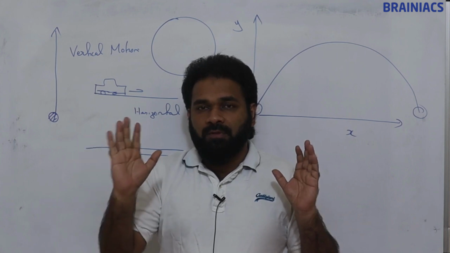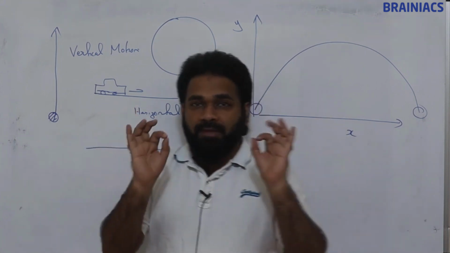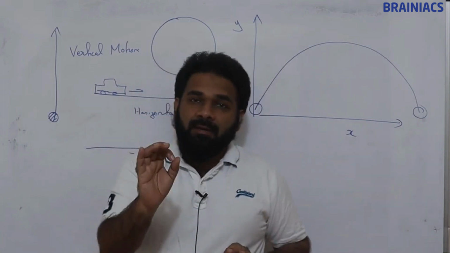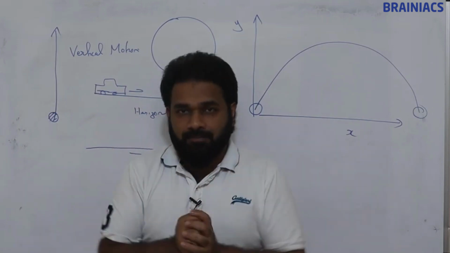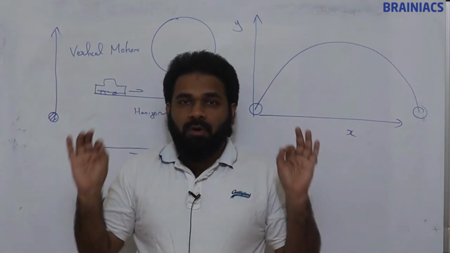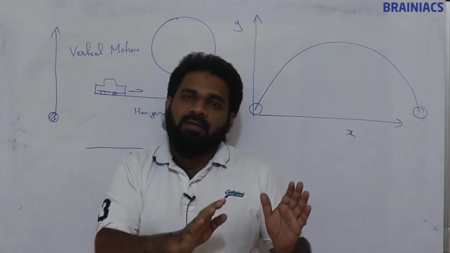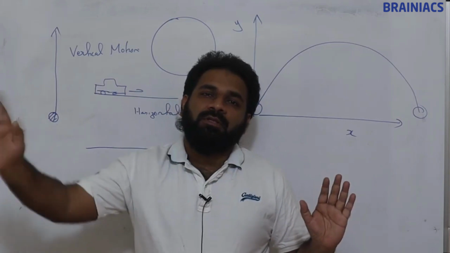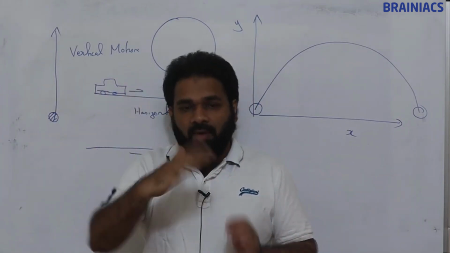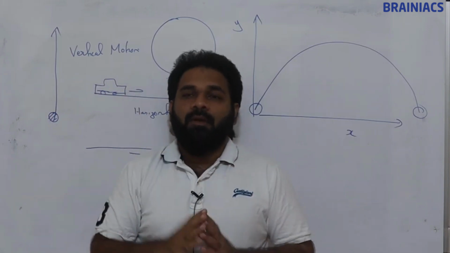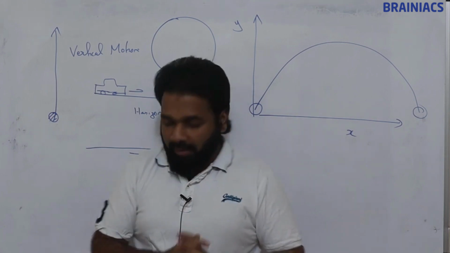Very complex questions also we will feel like, okay, I can solve this within no time. We will deal with motion in 2 dimensions as two separate 1 dimensions. One side it is horizontal, which we will consider just as one-dimensional horizontal motion, just like our motion in a straight line. The vertical motion we will deal with separately. That is the approach we are going to use.